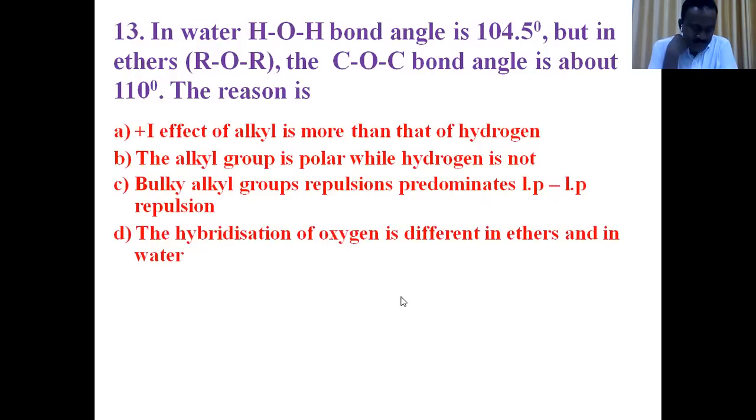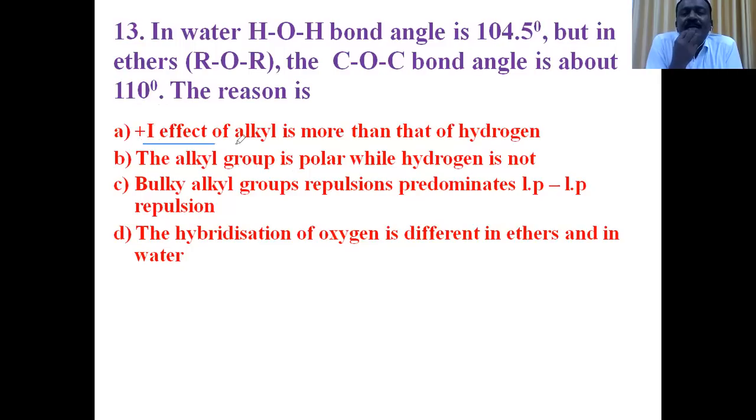Okay. Question number 13. In water, the hydrogen-oxygen-hydrogen bond angle is 104.5 degrees. But in ethers, ROR, the carbon-oxygen-carbon bond angle is about 110 degrees. What is the reason for this?